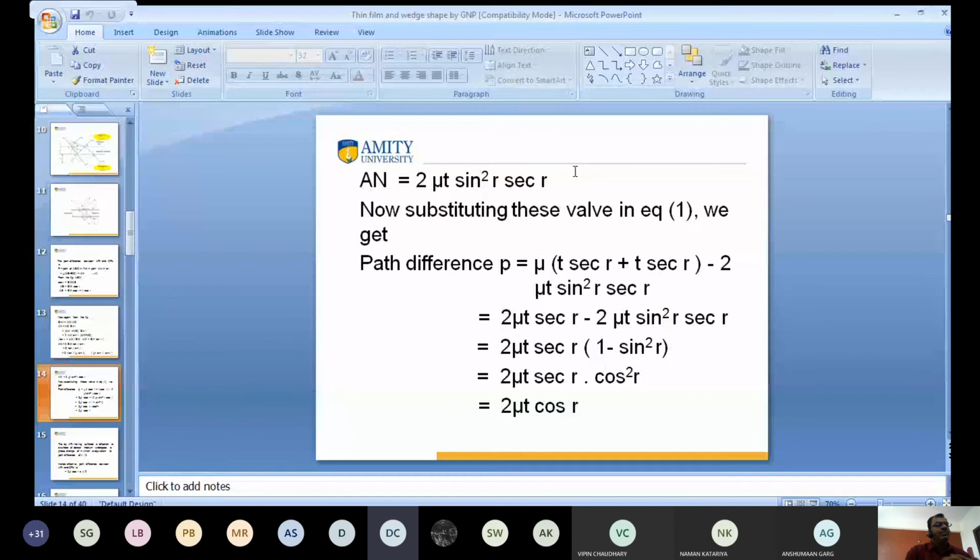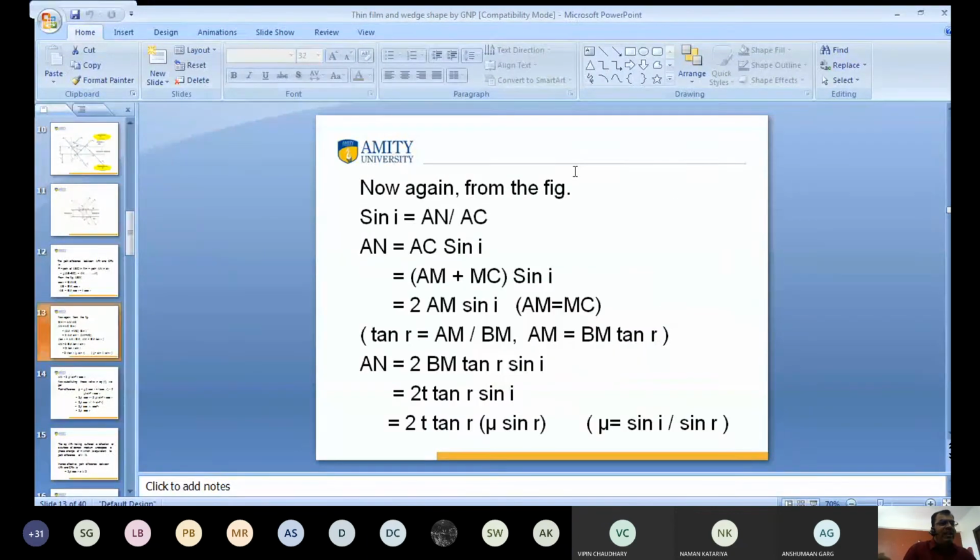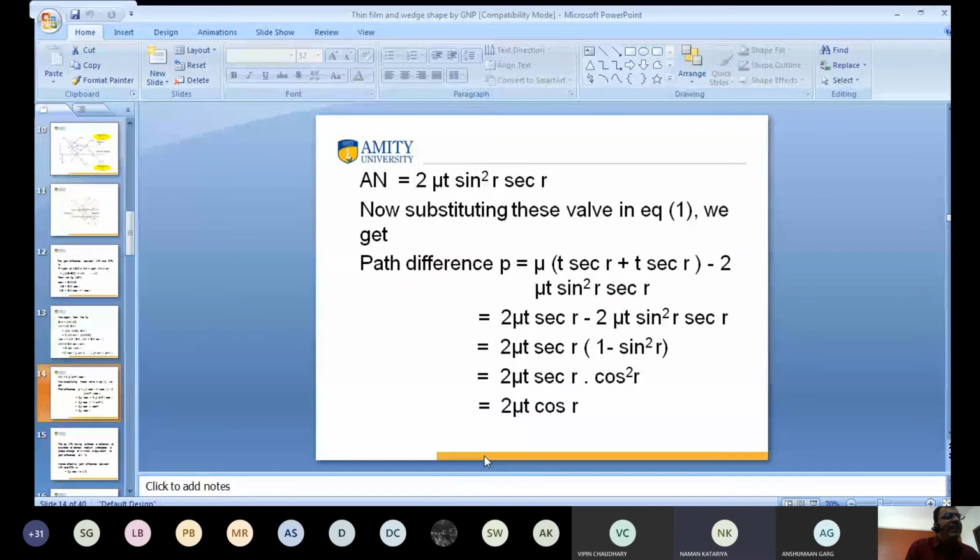Again, I want to go back. What is tan r? Tan r is equal to sin by cos. So sin square r into 1 by cos is sec r. Yes or no? Yes, sir. Therefore, AN is equal to 2 mu t sin square r into sec r. Clear? So we have calculated the value of AB, BC and AN.